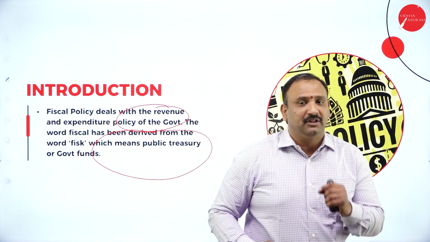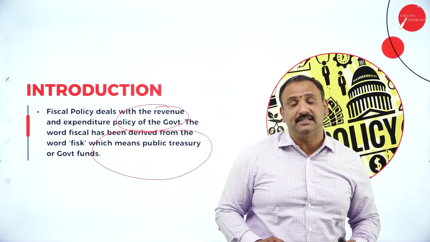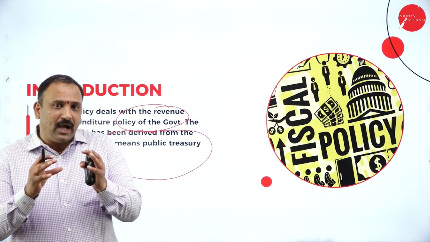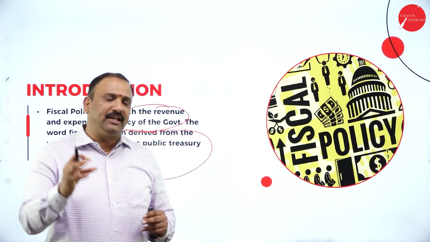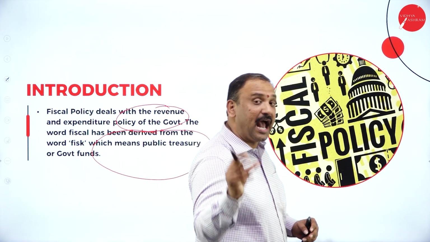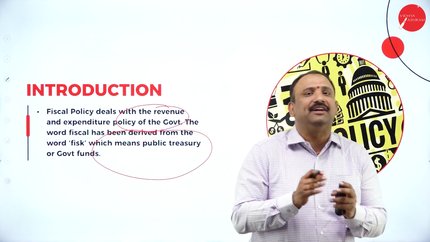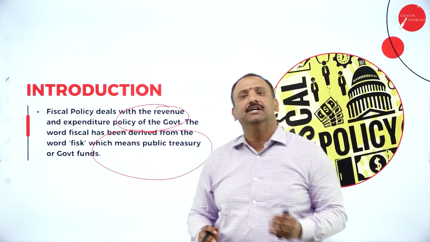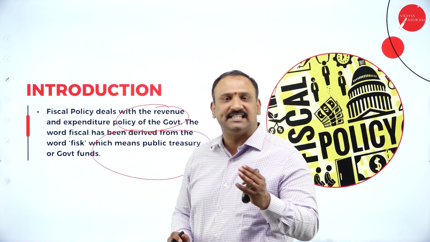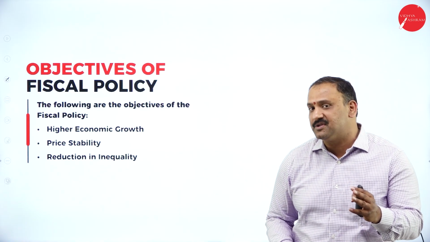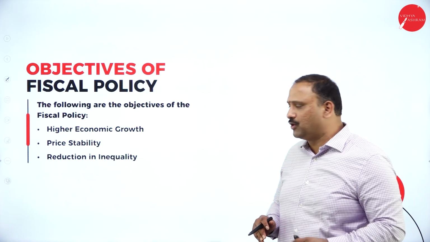That's exactly the word that we are looking for, and this is what we are going to discuss in the coming session. So we are going to understand how the government will utilize the money for public expenditure and will also create a revenue engine for sourcing the money so that we are able to get a stabilized economy. Moving further, now let's talk about the objectives of fiscal policy altogether.